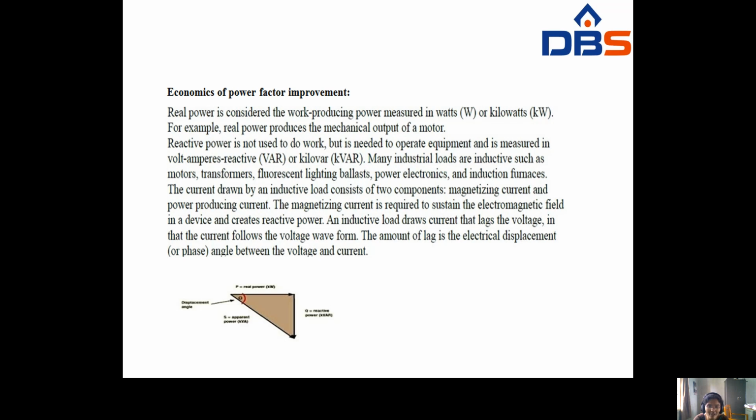Reactive power is not used to do work, but it is needed to operate the equipment, and it is measured in volt ampere reactive or kilovar.